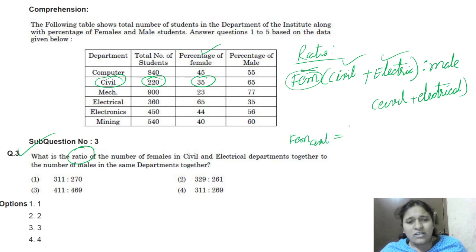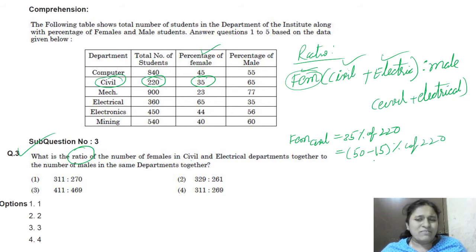How much? 35 percentage of 220. That means how much? How can we write this? 50 minus 15 percentage. Can we write like this? Yes, right? Because 50 minus 15 is also 35. What is the 50 percentage of 220? Half of 220. That is 110. Minus what is the 15 percentage of 220?